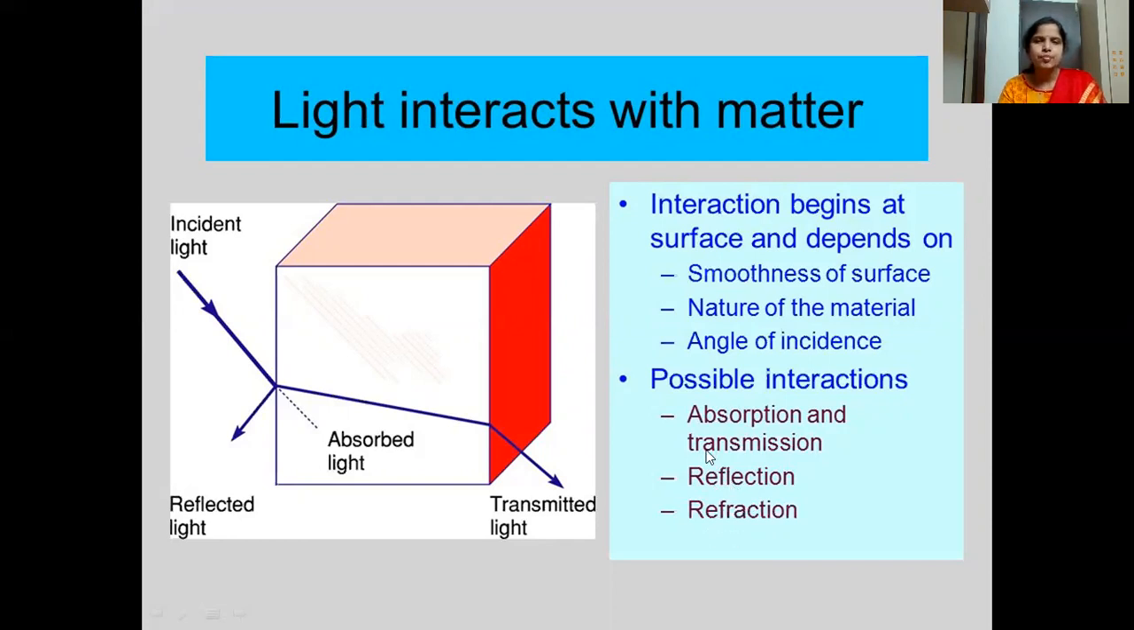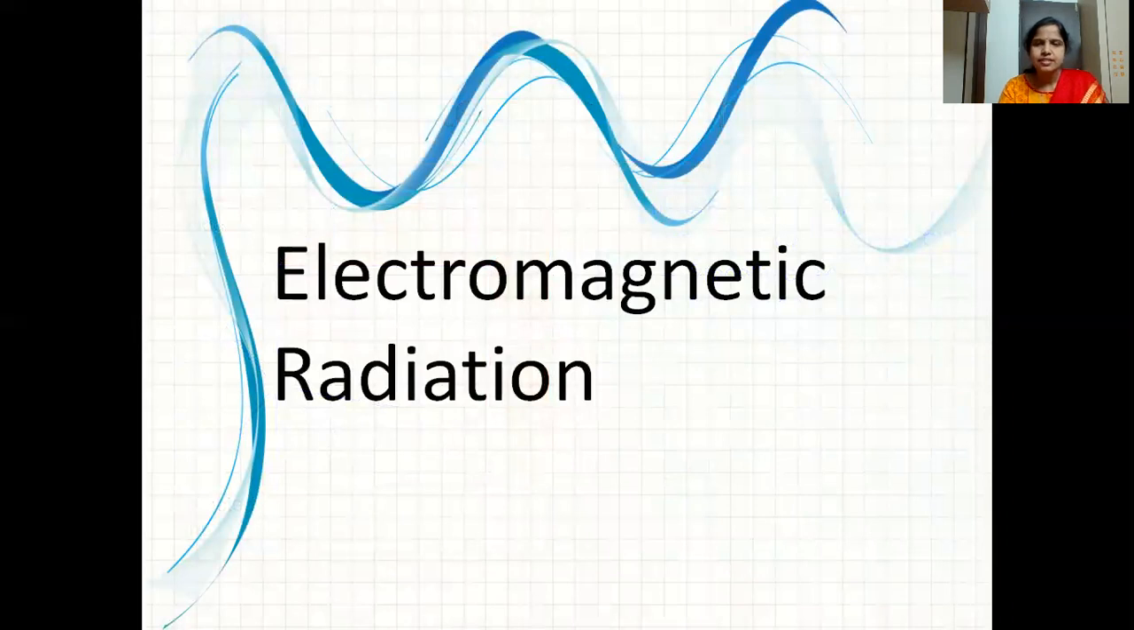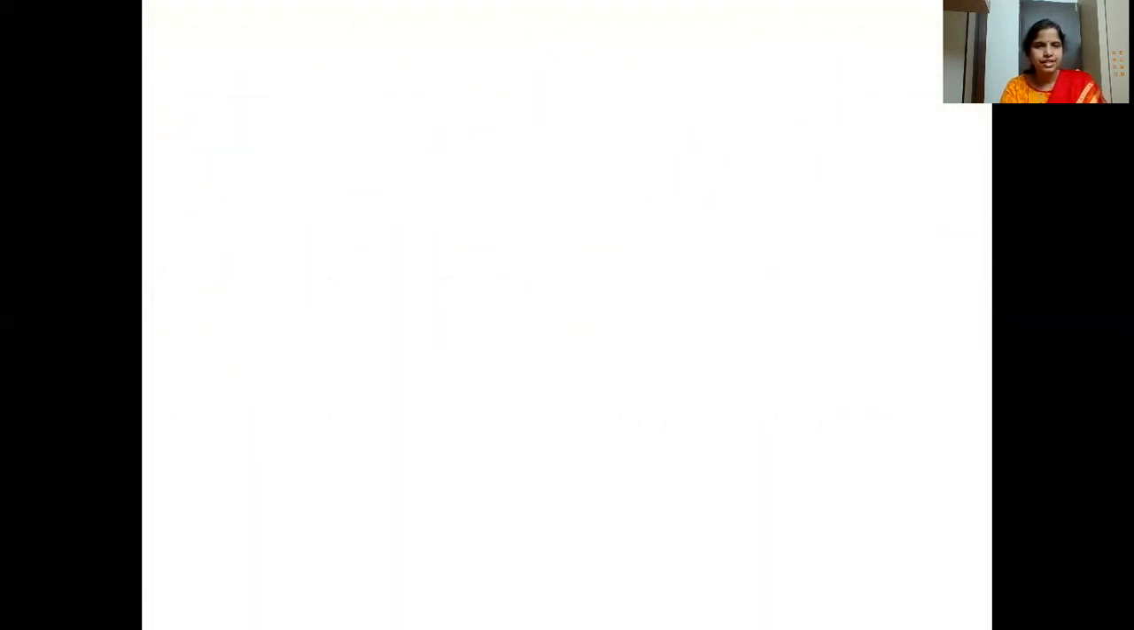This interaction depends upon the smoothness of the surface, whether it is smooth, curved or grated. It also depends upon the nature of the material, that is, the type of material the matter is made up of, and also the angle of incidence. If we change all these factors, generally the transmitted light will also change, or the reflected light also changes. Now, as we are saying, light is nothing but an electromagnetic radiation.